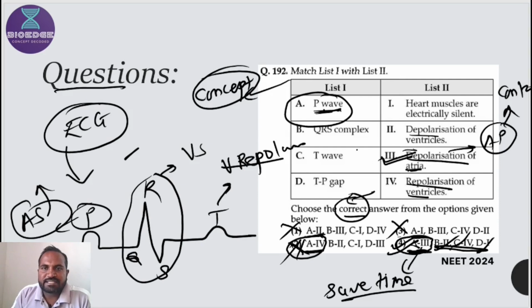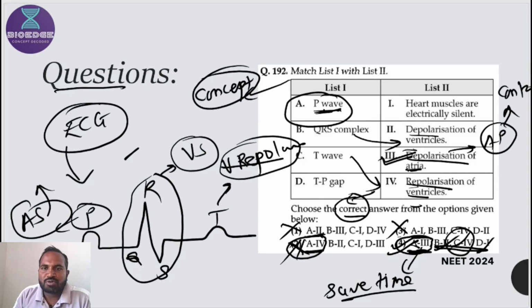B second, QRS complex, depolarization of ventricle, very good, correct. Then C fourth, so T wave, repolarization of ventricle, very good, ventricular repolarization, correct. And D first, what is the first? TP gap is where the heart muscle has electrical silence, correct.